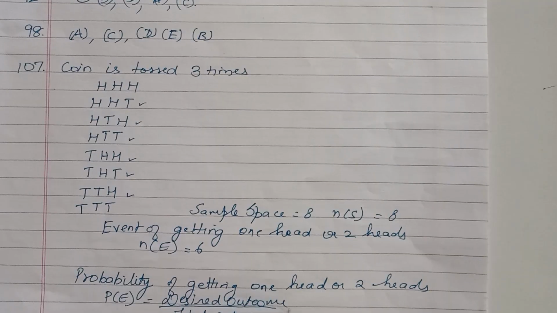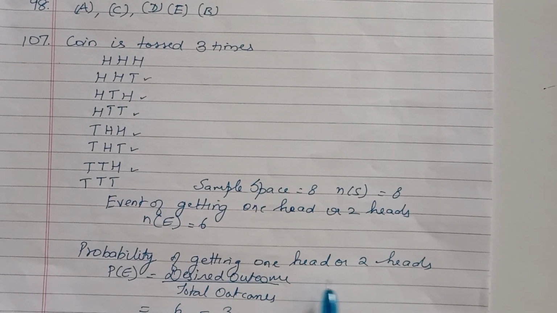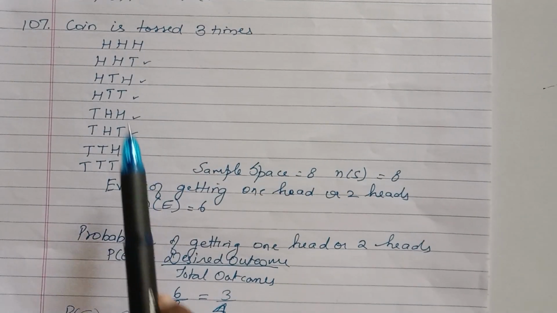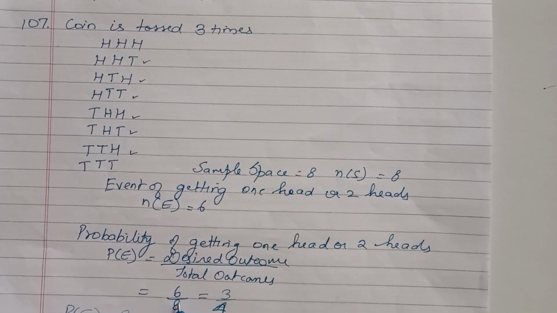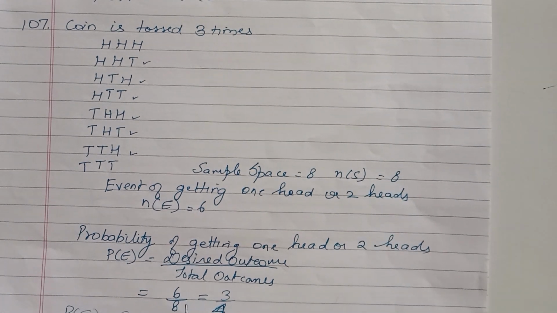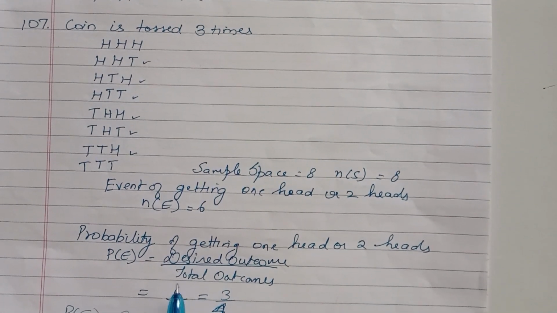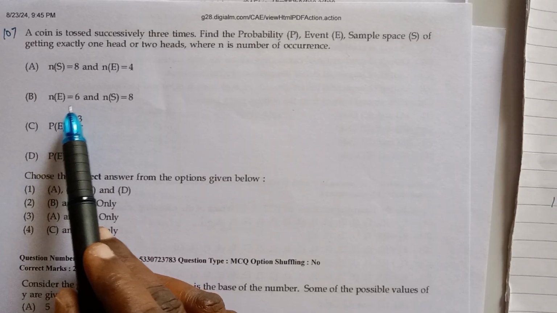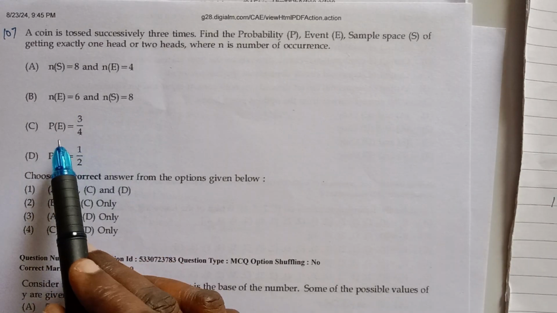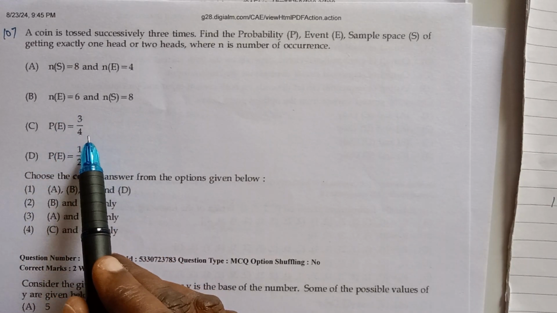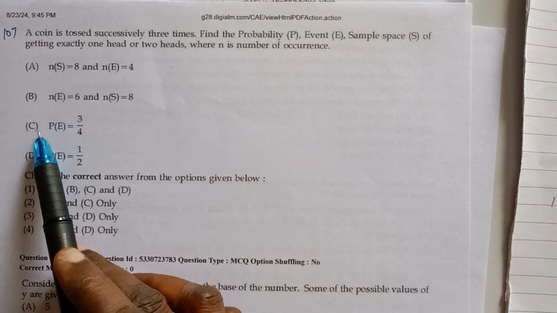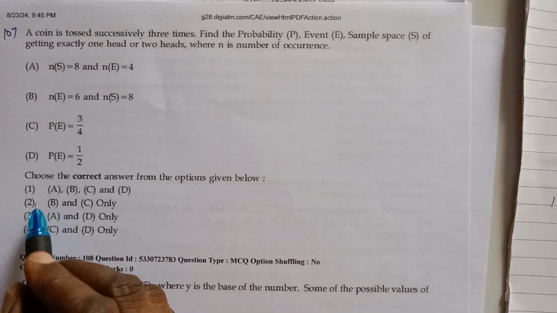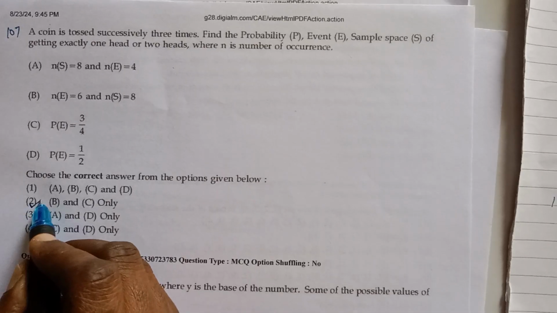Now what is the probability? What are they asking? They're asking the probability of getting one head or two heads. The probability means the desired outcome by the total outcome. So what is the desired outcome? Here 6. So 6 is the desired outcome. Total outcomes is 8. So 6 by 8, which is 3 by 4. So the probability of the event is 3 by 4. So here we find that n(E) is 6, that is the event is 6, n(S) is 8, and then the probability of the event is 3 by 4. So both B and C are correct. So the correct option is option number 2, which is B and C only.